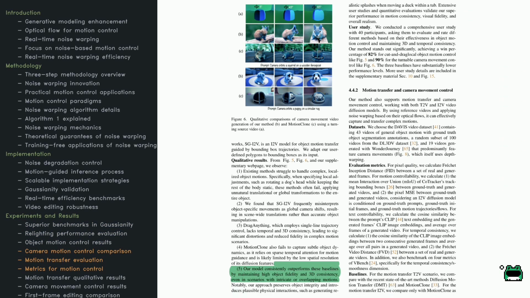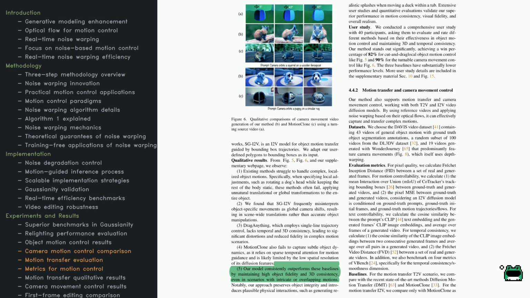So how does this method stack up for broader motion control and transfer? Qualitative tests show that competing methods, for example SGI2V or drag anything, might misinterpret local edits, producing awkward or unnatural changes in other parts of the video. The proposed approach keeps the object's appearance and 3D consistency better, even when handling complex things like water splashes.